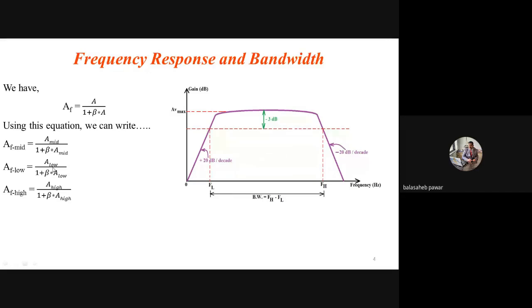So gain with feedback at low frequency equals gain at low frequency without feedback divided by 1 plus beta A low. Similarly at the high frequency side, the same formula: AF high equals A high divided by 1 plus beta A high.